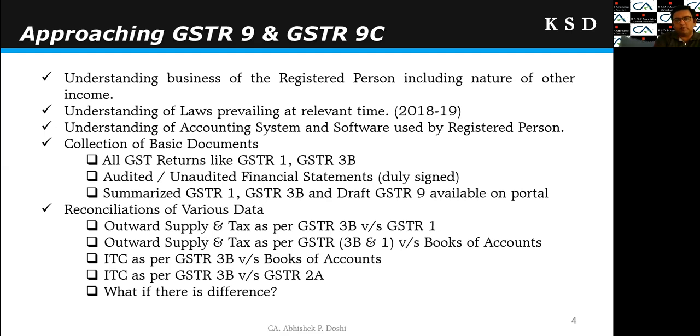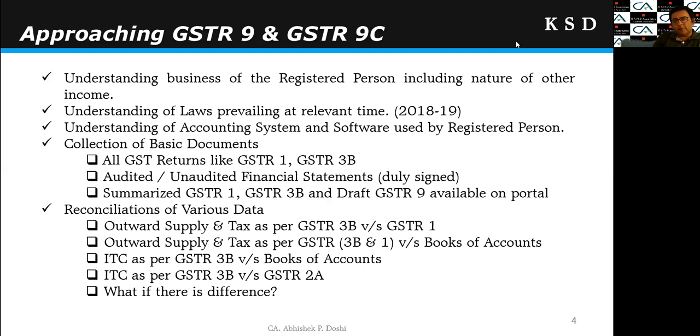The first and foremost important issue is understanding the business of the registered person, including the nature of other income. So it is very important. First, we have to identify what the business of the registered person is, whether a trading concern or a manufacturing concern, what commodities they trade, what commodities they manufacture, what the raw material is, what the finished product is, what rate is applicable to each and every product, right?